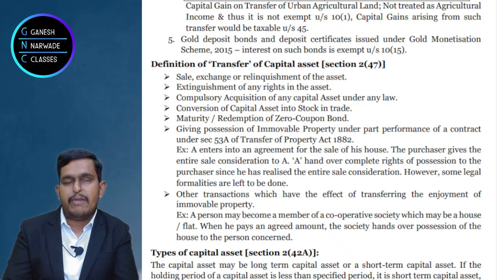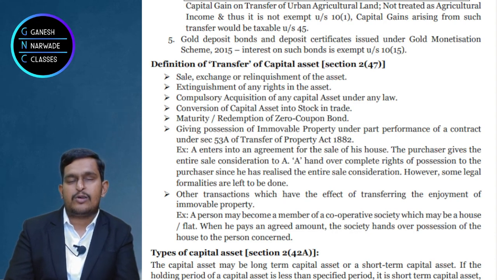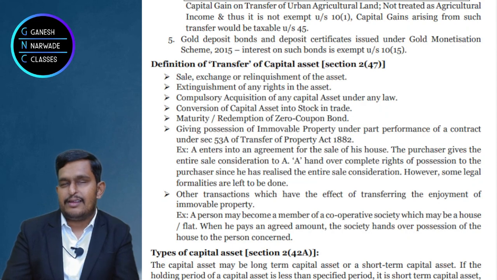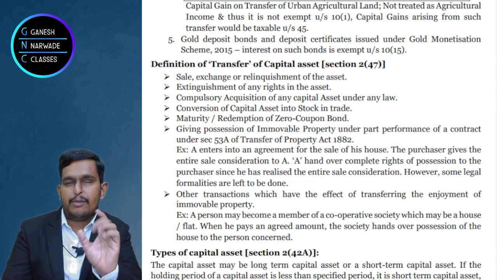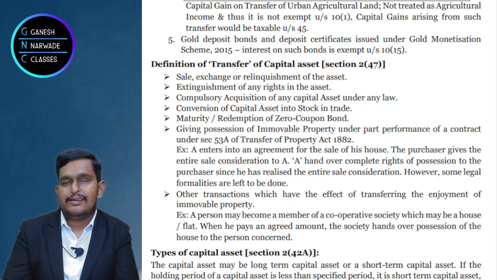Then what is these members' status? Like I got the building, what is my status? I will be a member and I will get a certificate of possession from the cooperative society. Now this certificate of possession implies that I became the owner of the building.